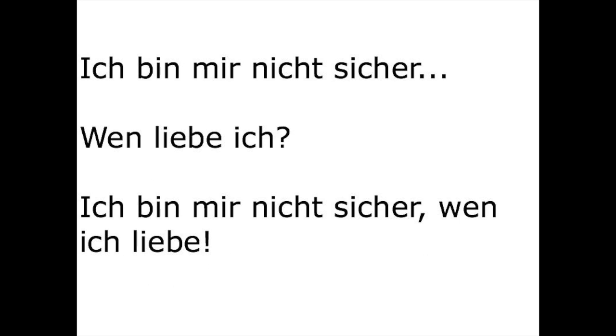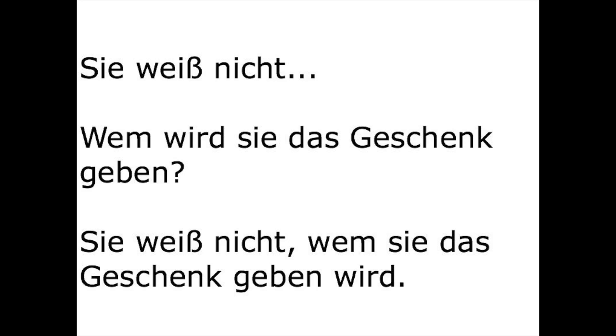Let's do another. Ich bin mir nicht sicher. I'm not sure. Wen liebe ich? Who do I love? Okay, I'm not sure who I love. Ich bin mir nicht sicher, wen ich liebe. I can't say who I love here because I'm not sure. So I have to use whom, wen. And so I write ich bin mir nicht sicher, comma, wen acts as like a subordinating conjunction, and liebe gets kicked to the end.